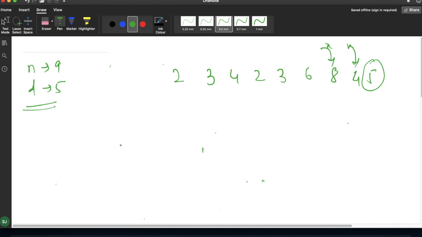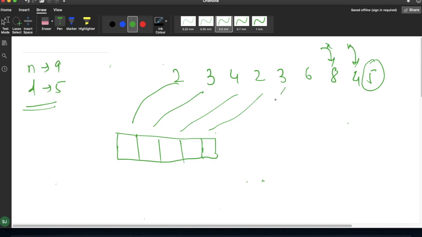Of D size, in which we will simply perform all the operation. Suppose for example D is 5, so I am taking length 5. So we'll simply keep this value for the 5 days, which is 2, 3, 4, 2 and 3. Now we have to calculate the median of these elements.